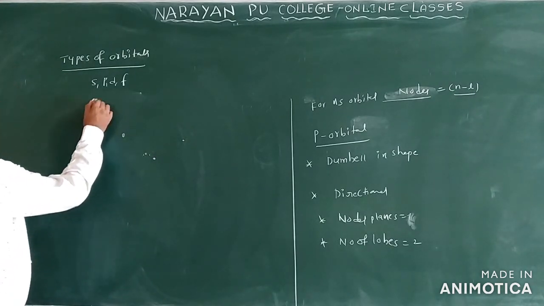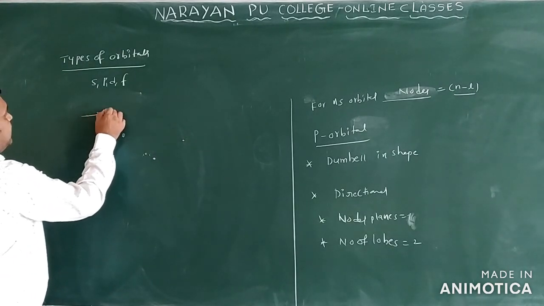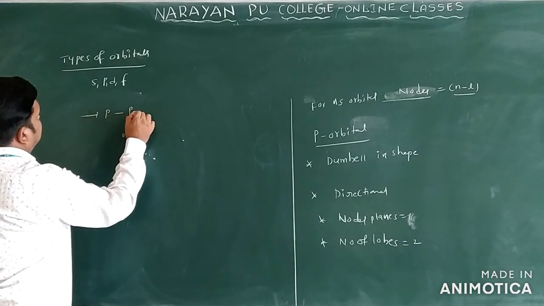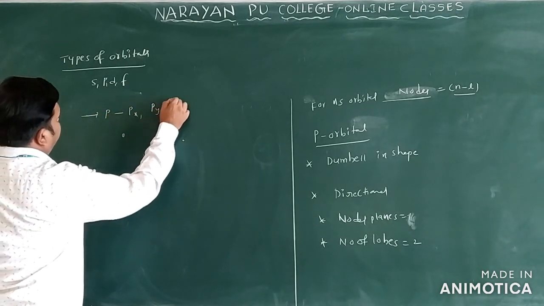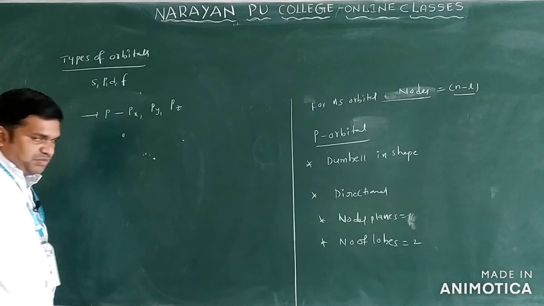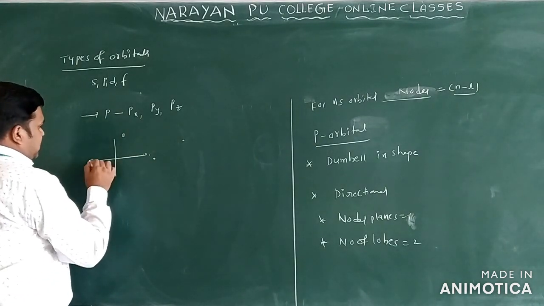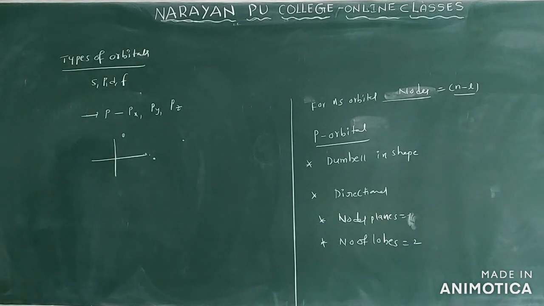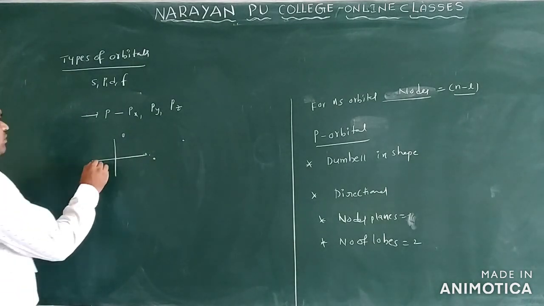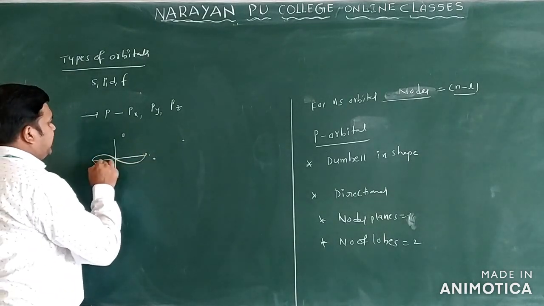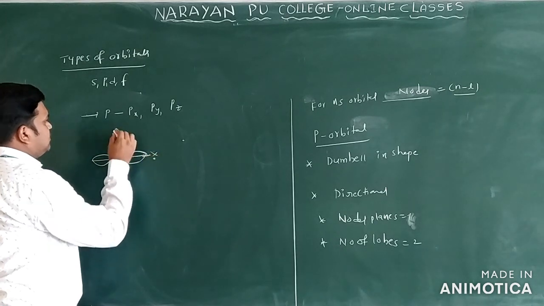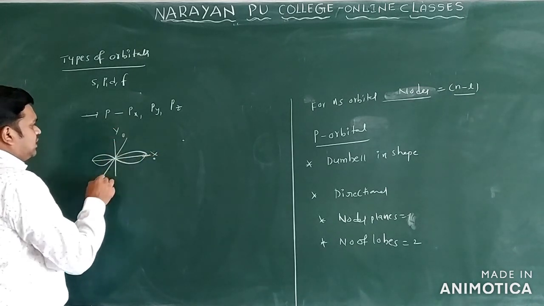Generally p orbitals are 3 here. What are those? Px, py, and pz orbitals. Let us say I want to draw the first one. We have x axis, this is x, this is y, and this is z.